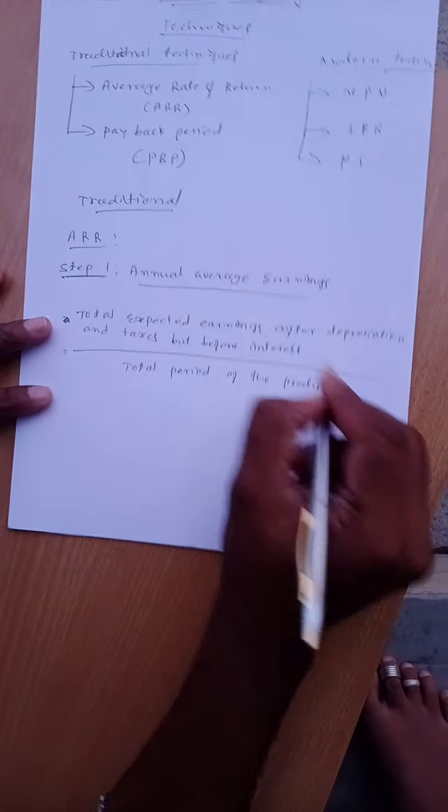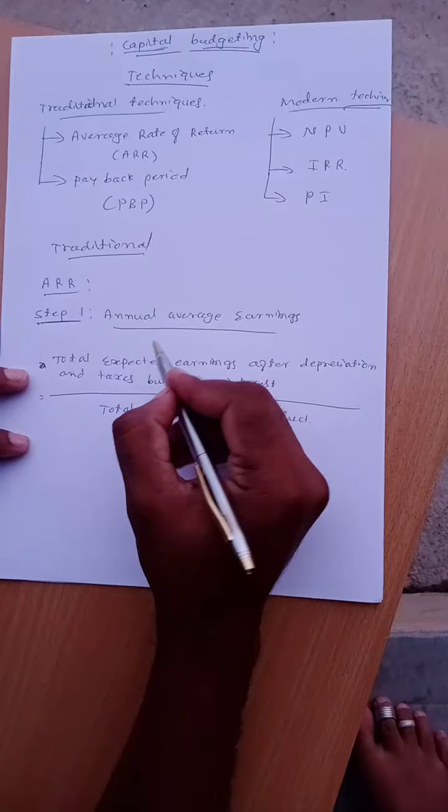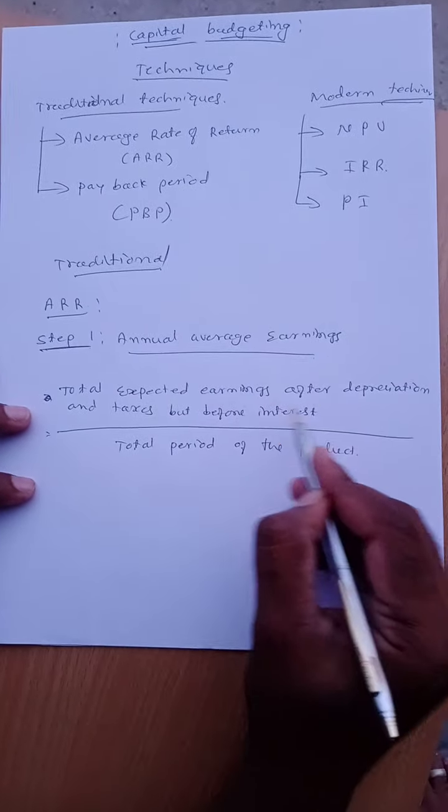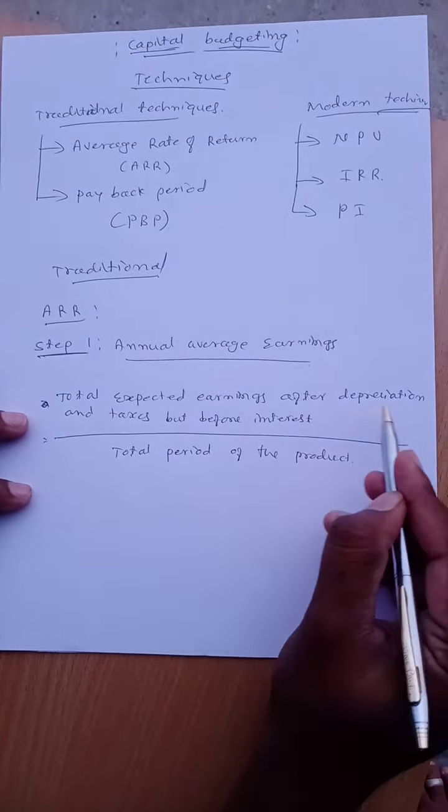So this is step 1. Under step 1, we calculate annual average earnings, that is total expected earnings after depreciation and tax but before interest, divided by total period of the project.